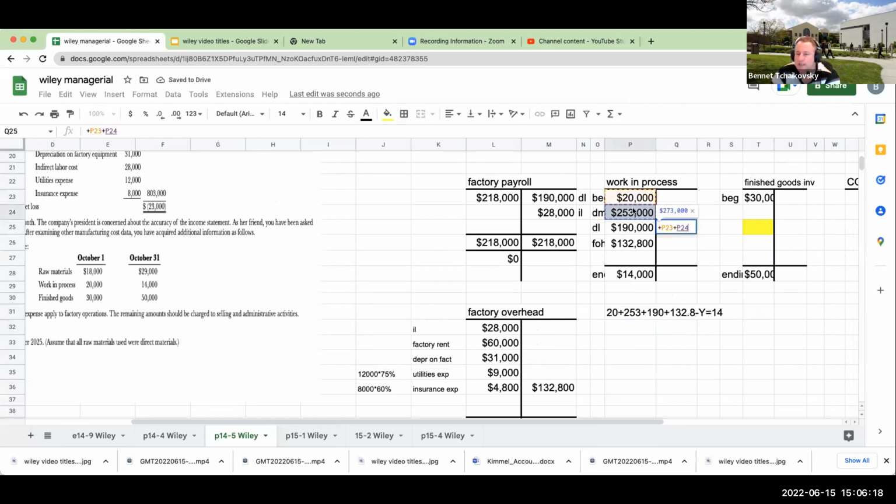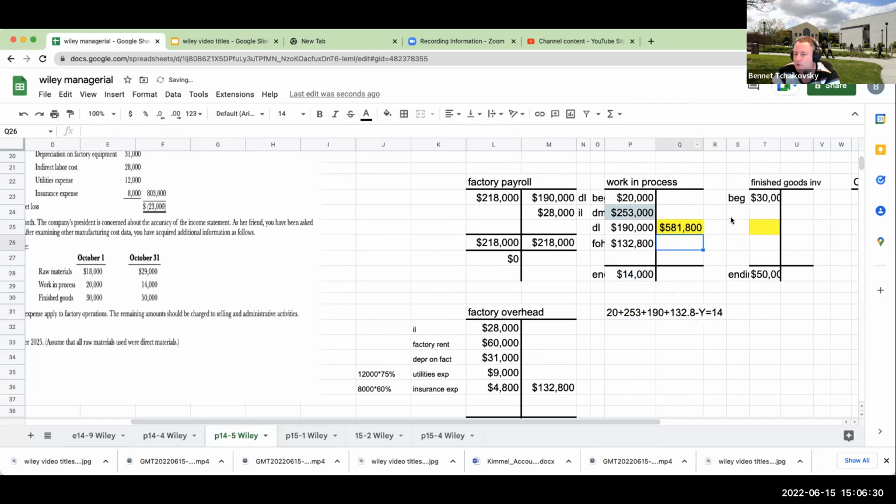If I isolate Y by moving Y to the other side, and I'm subtracting 14, I get 581,800. This is going to be my cost of goods manufactured, which is the work in process that I finish and send to finished goods inventory.